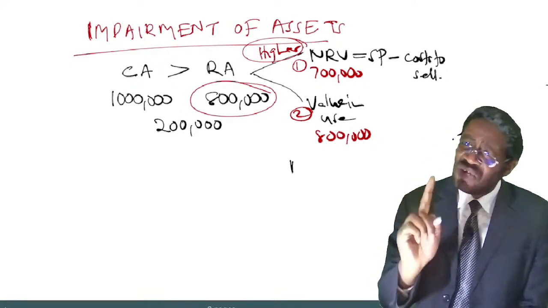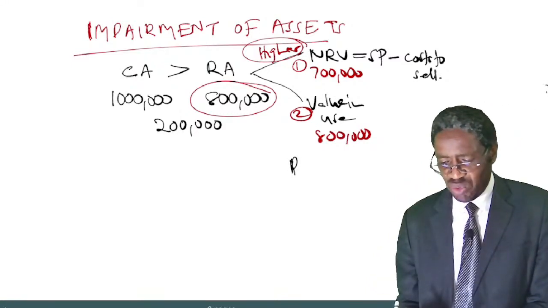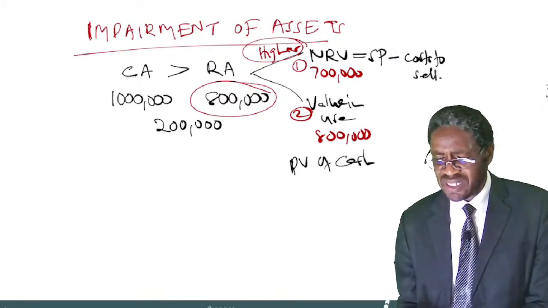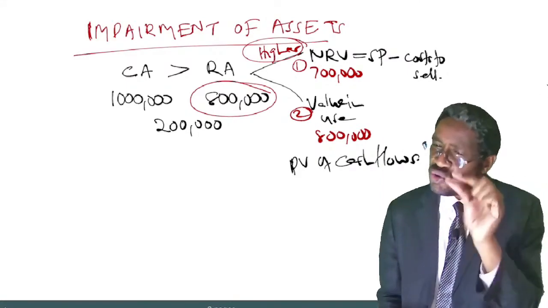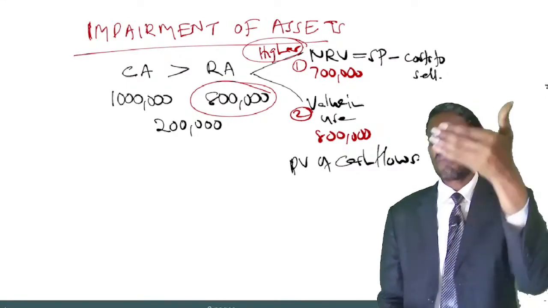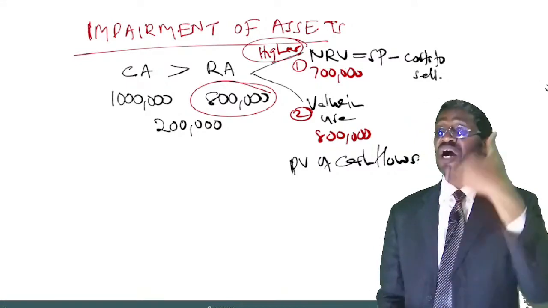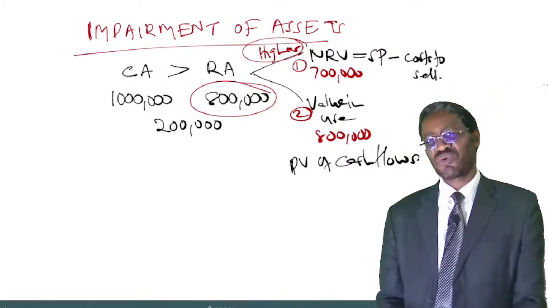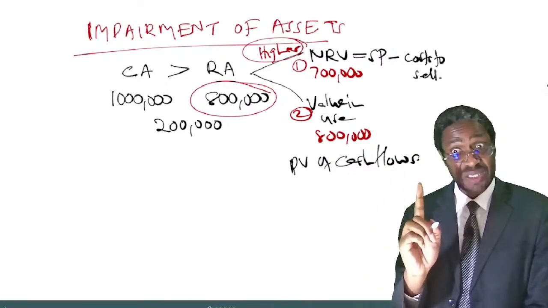To get the value in use of an asset, I do hope you remember, we normally get what we call the present value of all the estimated future cash flows. From the use of that machine, let us assume it's a machine, there are some cash flows that will be generated in the future. 2 years from now, 1 year from now, 3 years from now, how much will be the cash flows that will be generated from the continuous use of that asset?